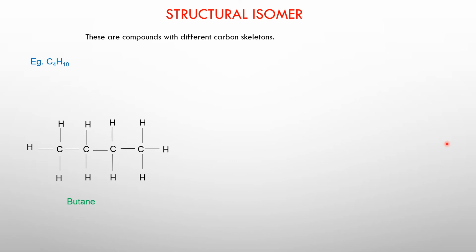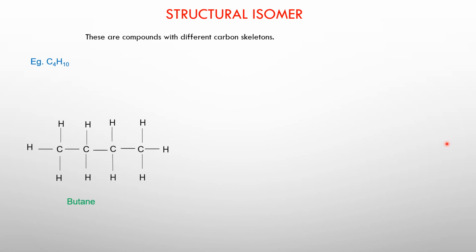Because there are 4 carbon atoms, the prefix we use is but, and because the structure contains carbon and hydrogen only, it is an alkane. The name is going to end with ANE, so that is butane.